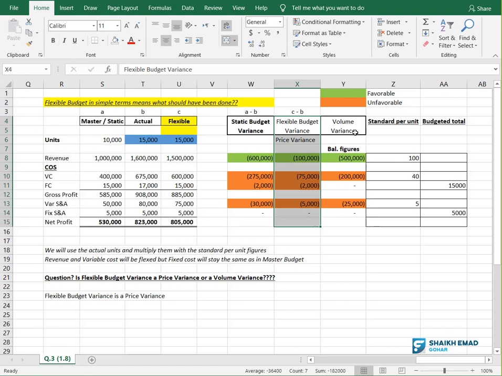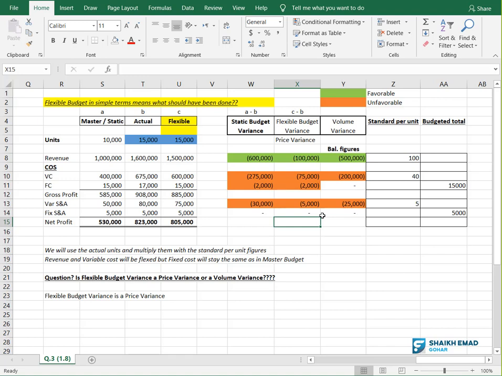Now, my friends, a very, very important point. There is something called volume variance. You will come to know this again when we do variances. There are two types of variances mainly.